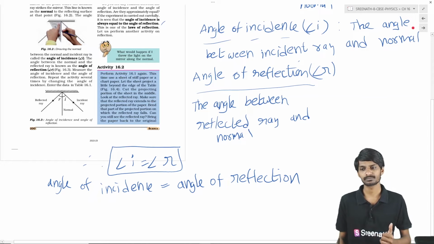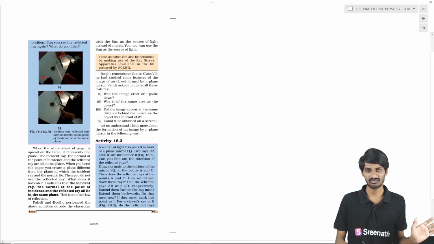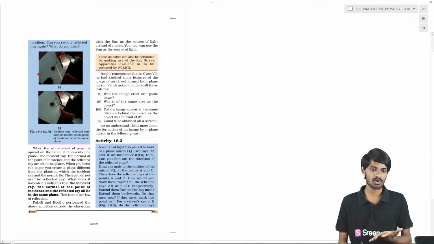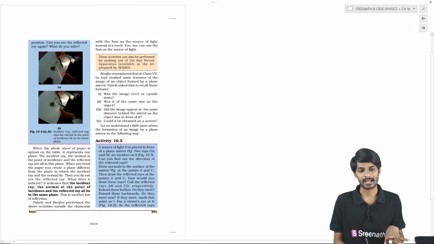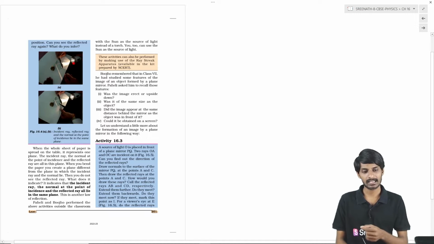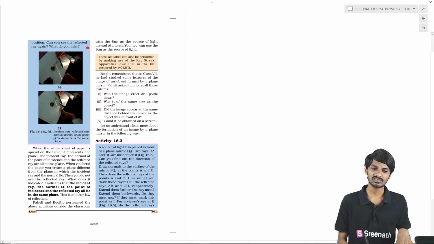So, another activity. Do the same as in the previous case, but now take a white chart, friends, for doing this experiment. This white chart is a type of plane, and the incident ray, the reflected ray and the normal all lie in one plane. That plane is the plane of the paper.